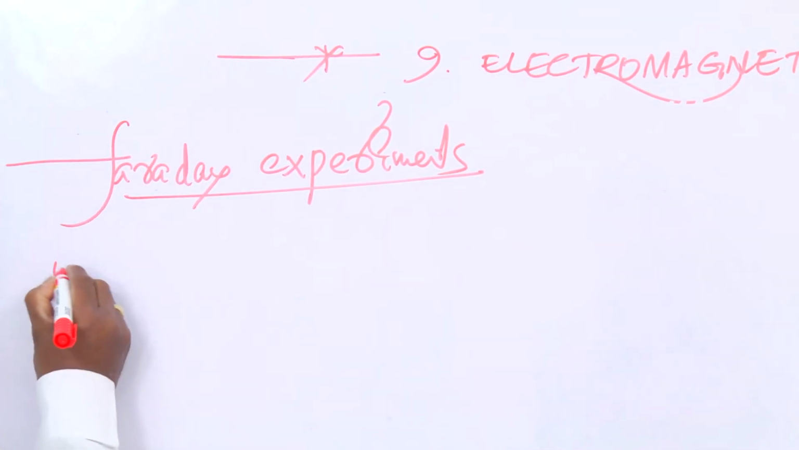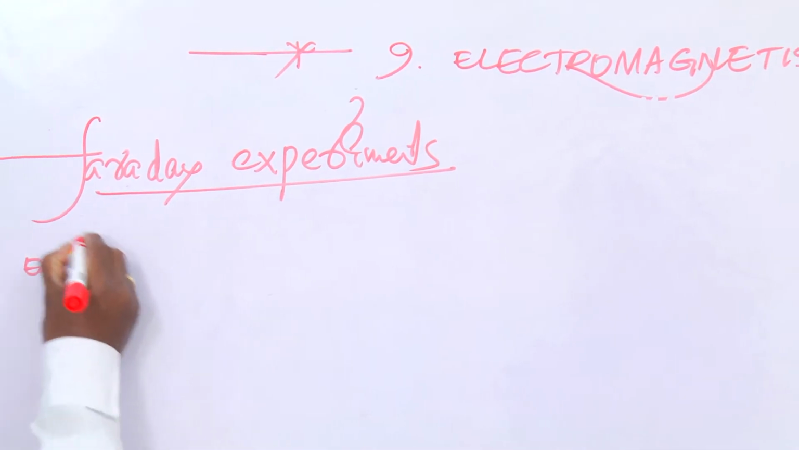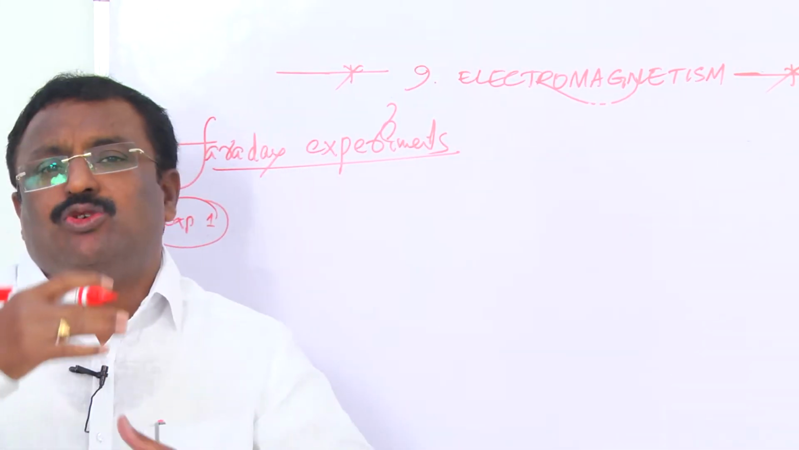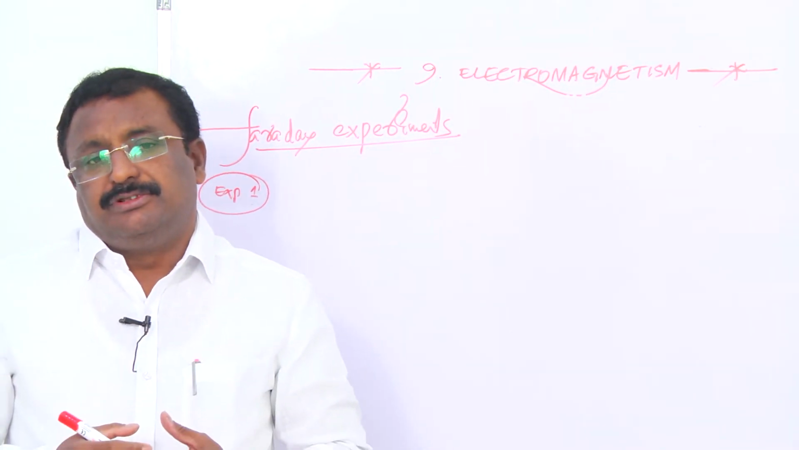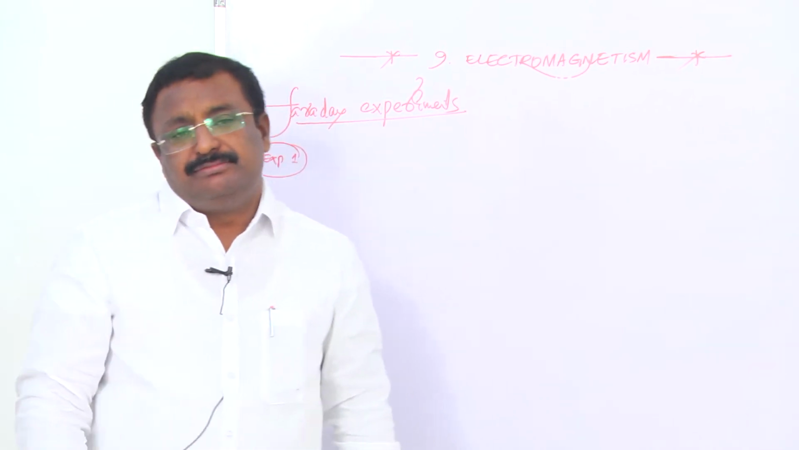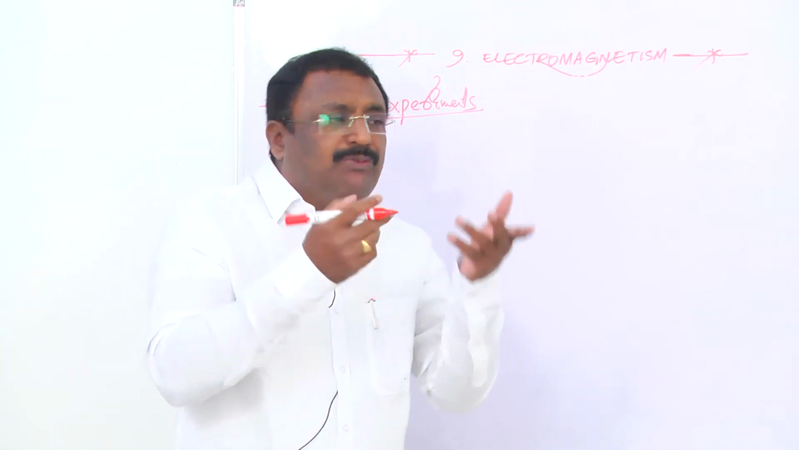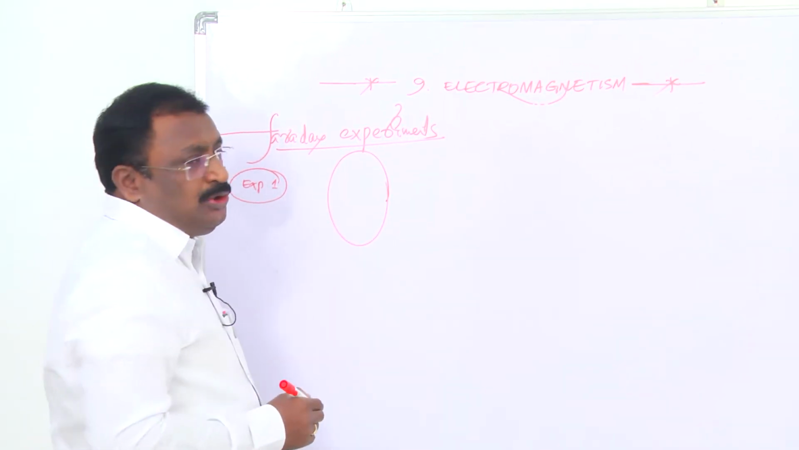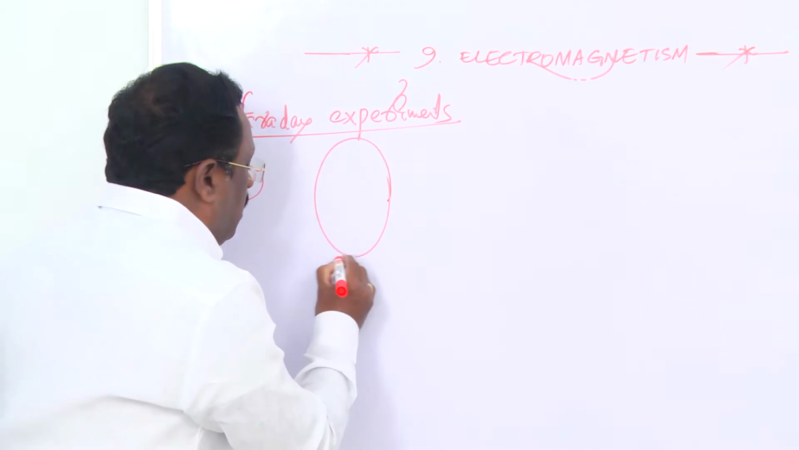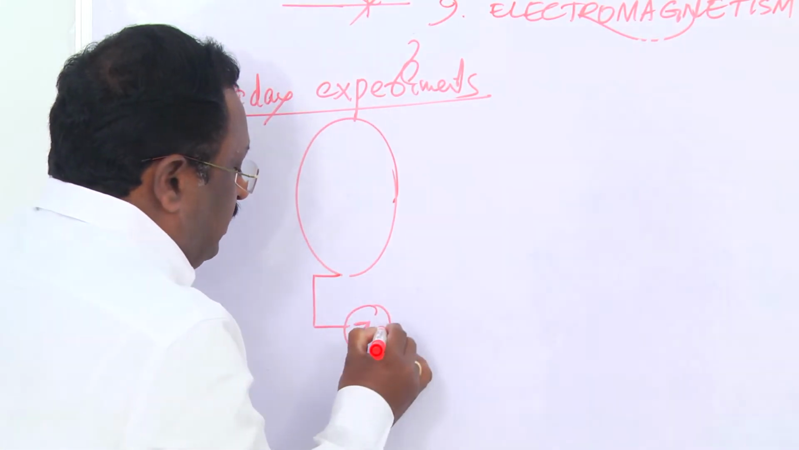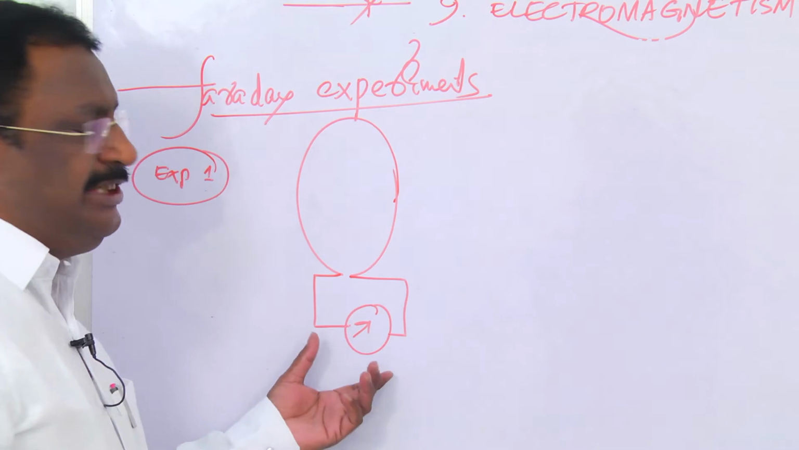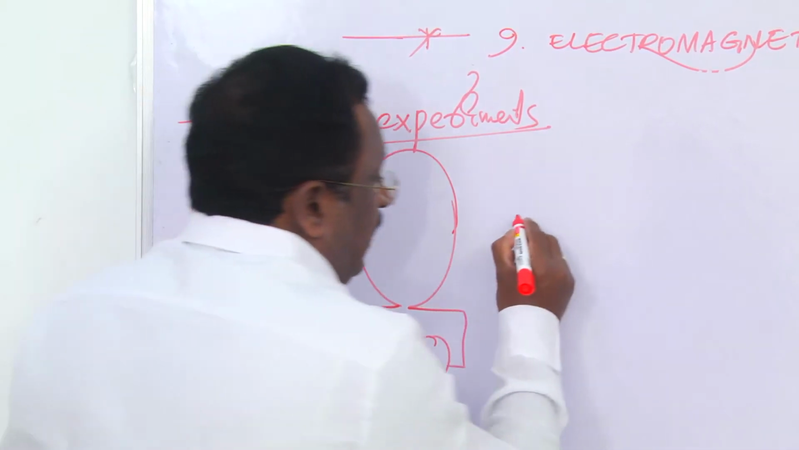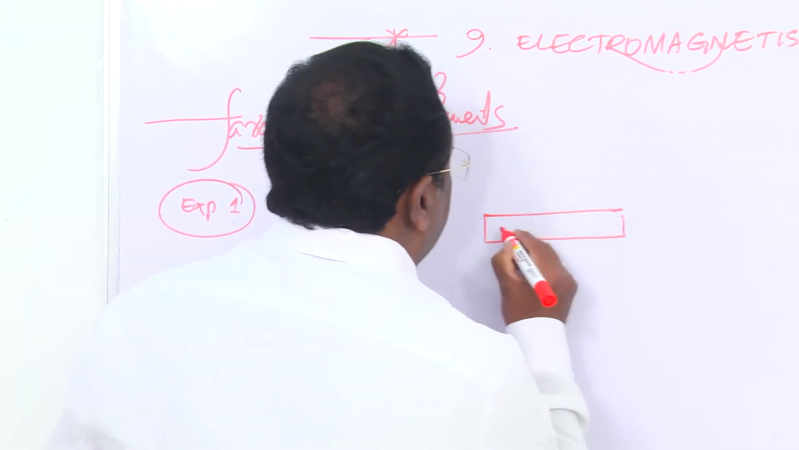The first experiment, experiment number 1. Michael Faraday took one coil and another, a bar magnet. The coil is connected to a galvanometer like this, simple. This is a closed coil connected to a galvanometer. I think you know what a galvanometer is: a device to measure electric currents. And he has taken a bar magnet like this.